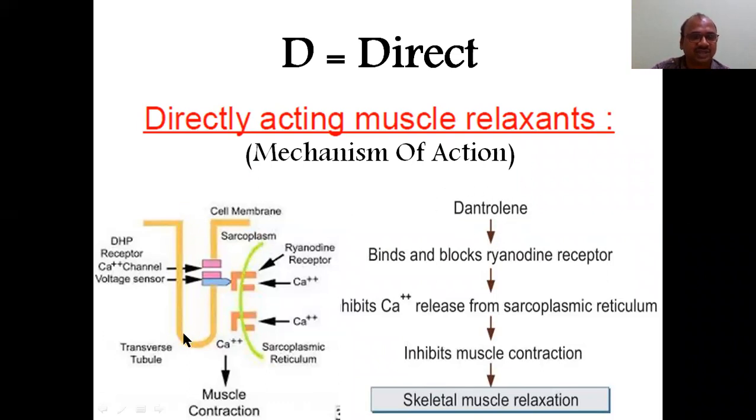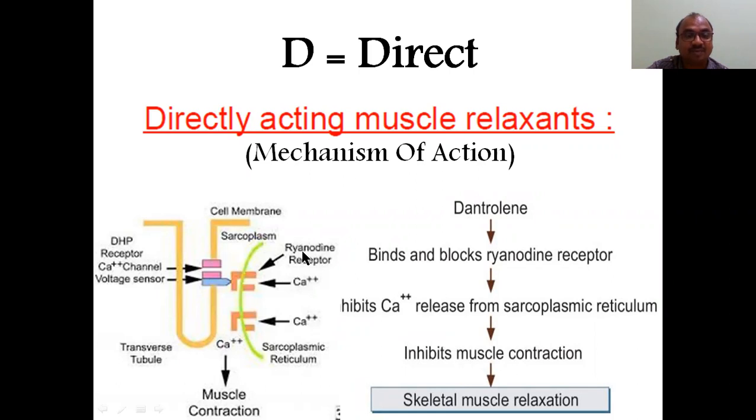See here, this mechanism of action is somewhat different. This is a cell membrane. In the cell membrane there is a ryanodine receptor. Here, calcium influx will be there. Whenever there is a calcium release, the muscle will be contracted. Now, dantrolene goes and binds with this ryanodine receptor, so it blocks the calcium channel.